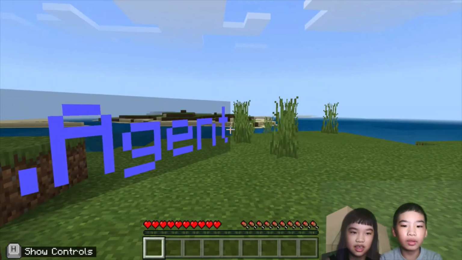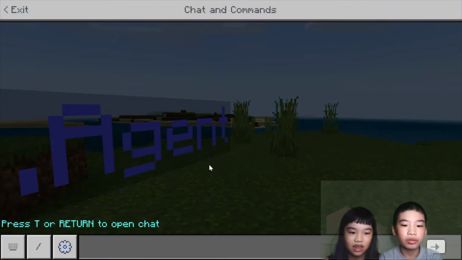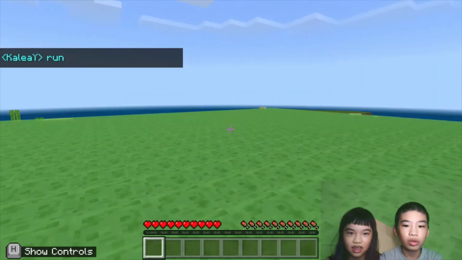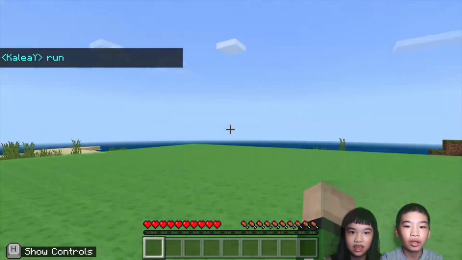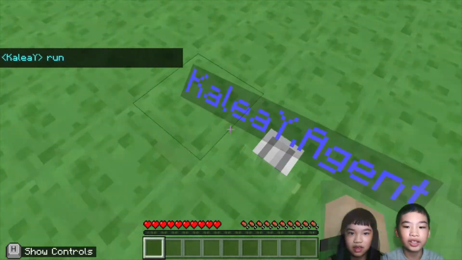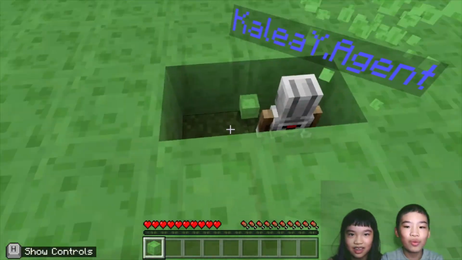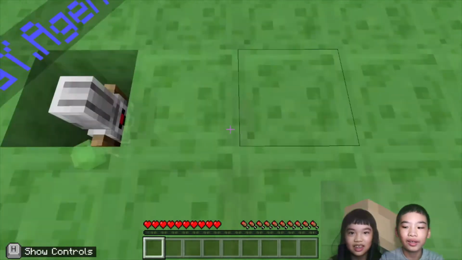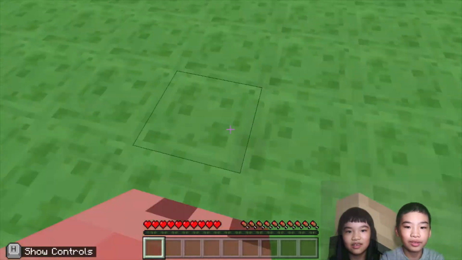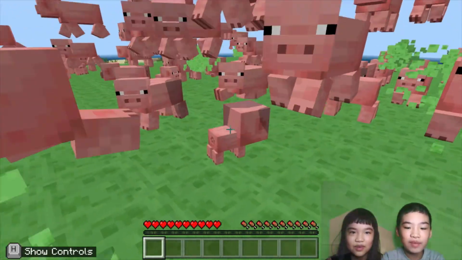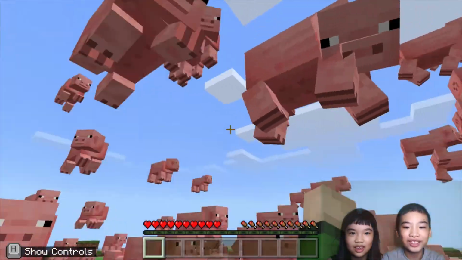Okay, now let's see. Run. Ooh. Okay, we're bouncing. The agent is stuck in. There you go, agent. Whoa, so many pigs. There's so many pigs. They're bouncing too. Oh, there's a baby pig. And the pigs are bouncing, just like bouncing pigs.